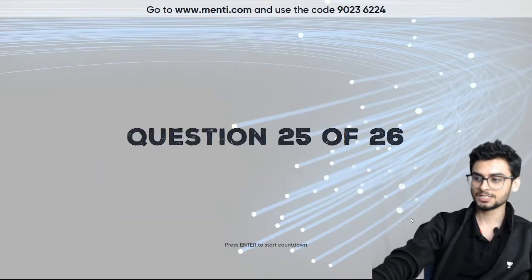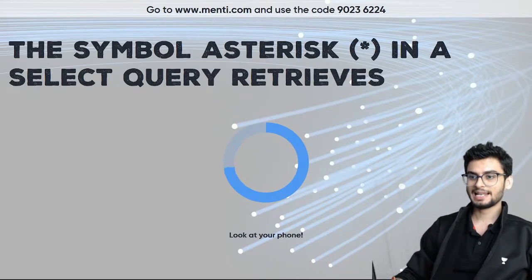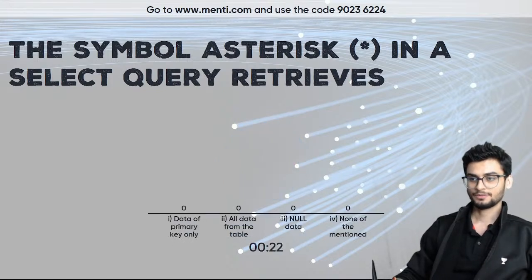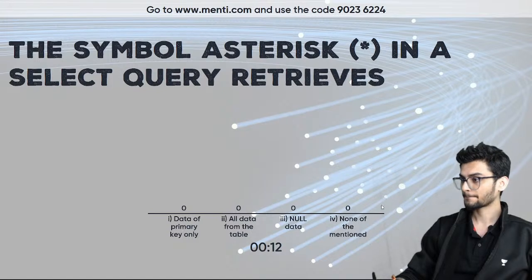Okay, so second last question on your screens right now. All right. The symbol asterisk in a select query retrieves. When we studied the asterisk sign, what did we understand? Data of primary keys only, all data from the table, null data, or none of the mentioned. Hello Anamika.